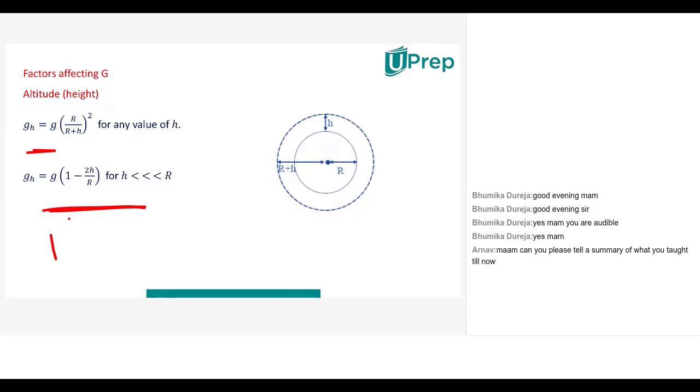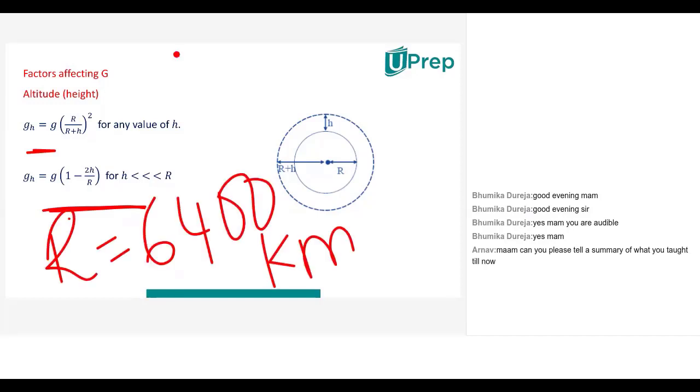And if you are trying to find acceleration due to gravity at a height, say for example 5 kilometers above the surface of the earth, then you can see clearly here that 5 kilometers is far less when compared to 6,400 kilometers. And hence you can go for the second expression, which is gh is equal to g into 1 minus 2h by r.